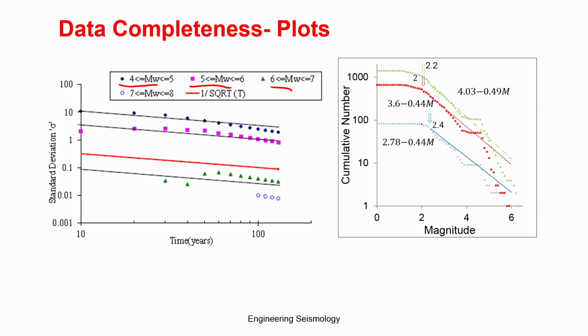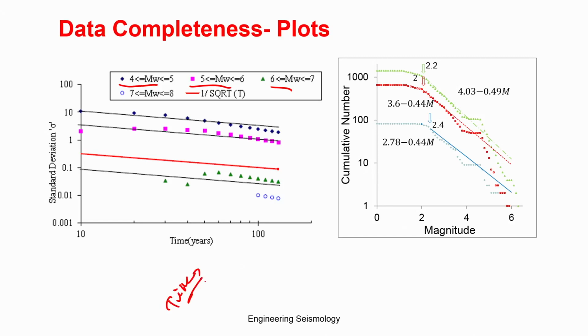Generally the instrumented data will be complete for a short period, while larger magnitude data will be complete for a longer period, because it has been felt by the people and definitely reported. So this is the period of completeness.